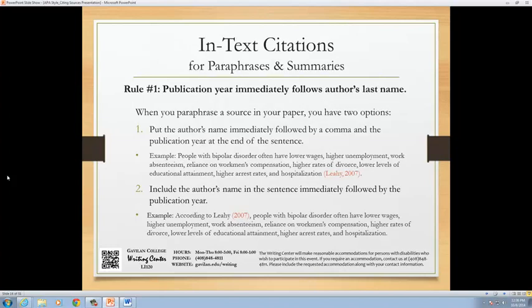You have 2 options for citation when you paraphrase or summarize a source in your paper. You can put the author's name at the end of the sentence, like in this first example, or in the sentence, like in the second example. Here's a rule to memorize. The publication year will always follow immediately after the author's last name, no matter whether you put the author's last name in the sentence or in parentheses at the end of the sentence. Also, the final period of the sentence always goes right after the closing parentheses mark or at the end of the sentence, whichever comes last.